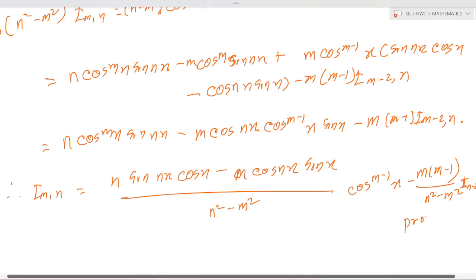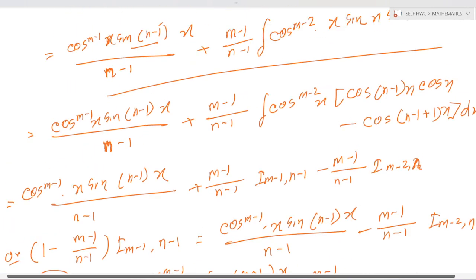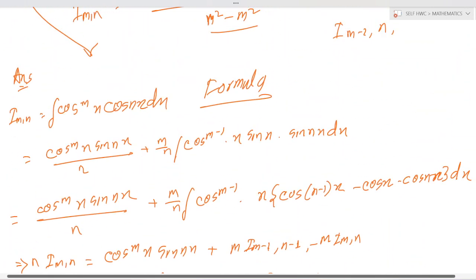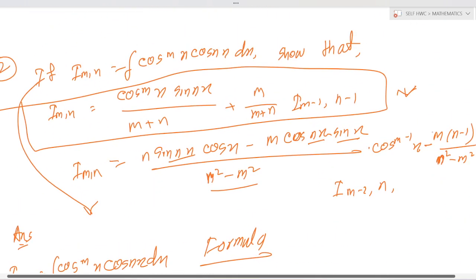Okay, this is proved. The first and second parts I proved in this problem.